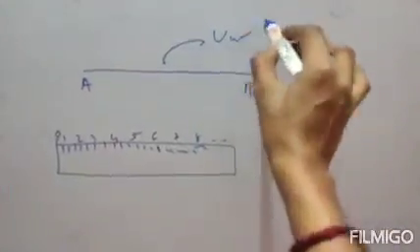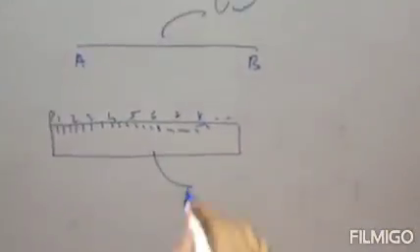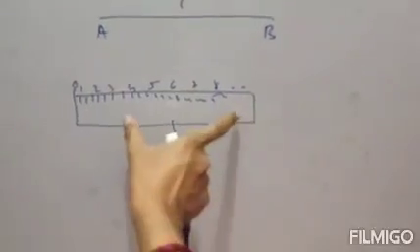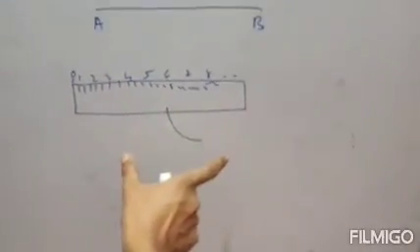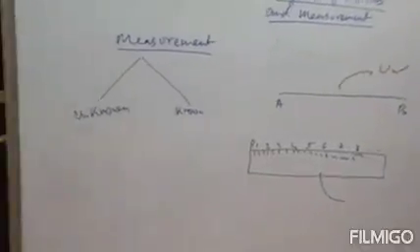Clear? So this is your unknown quantity, because you don't know the measurement of the thread, and this is your known quantity because you know the measurement of the scale. So you will compare this known quantity with this unknown quantity to find the measurement of this thread. Clear? So there are two quantities: one is your unknown quantity, one is your known quantity.